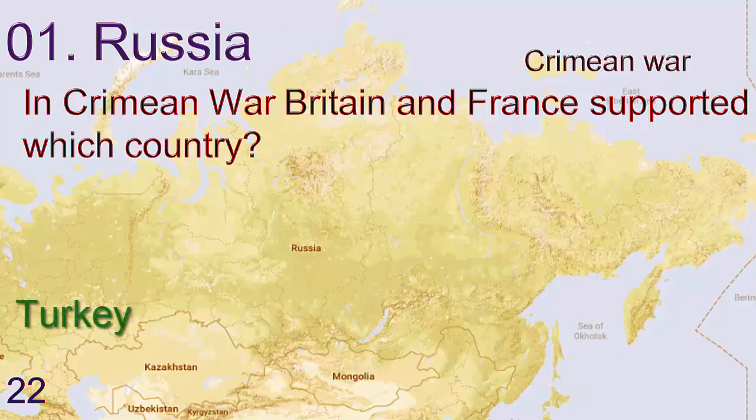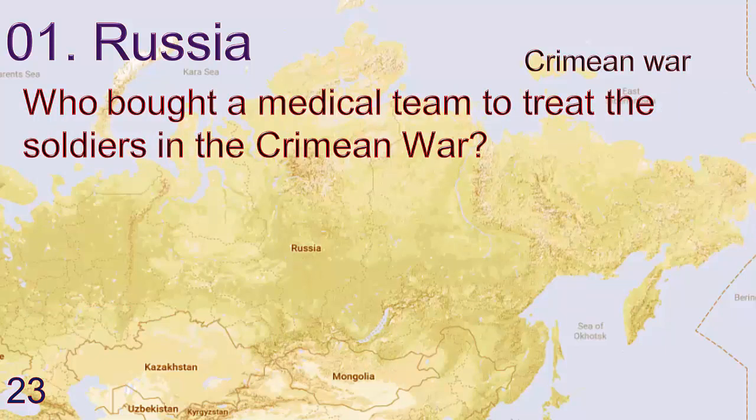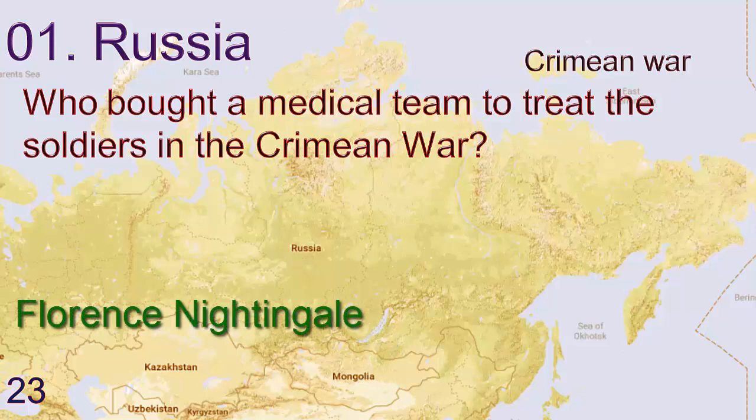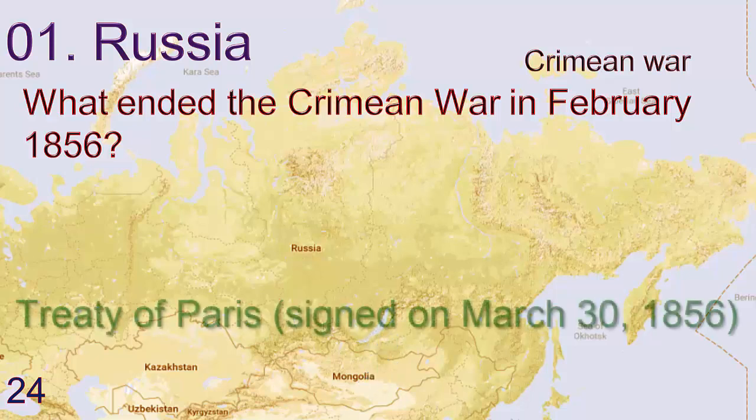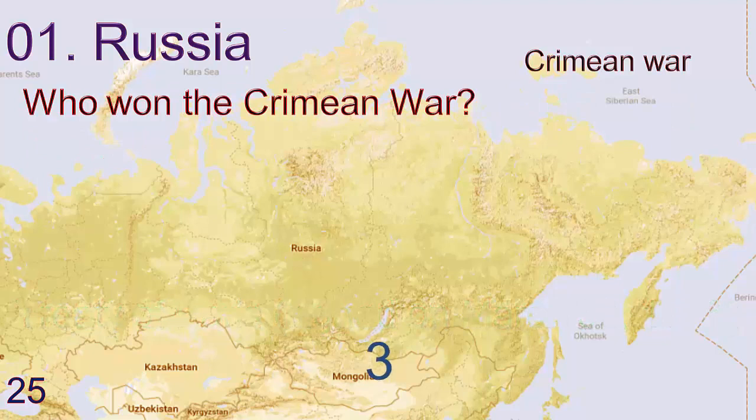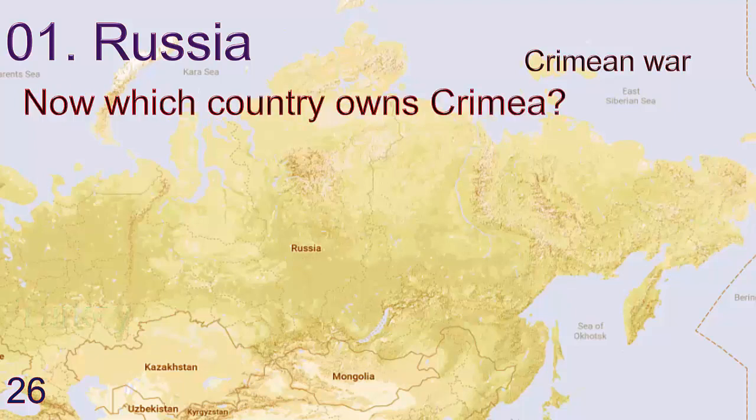Answer is Turkey. Who brought a medical team to treat the soldiers in Crimean War? Answer is Florence Nightingale. What ended the Crimean War in February 1856? Answer is Treaty of Paris, signed on March 30, 1856. Who won the Crimean War? Answer is Turkey. Now which country owns Crimea?